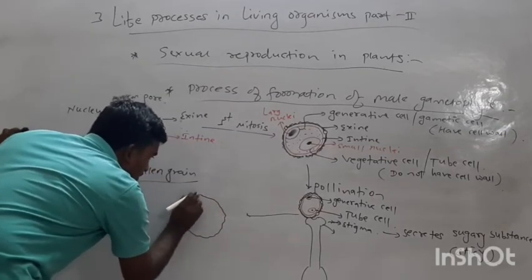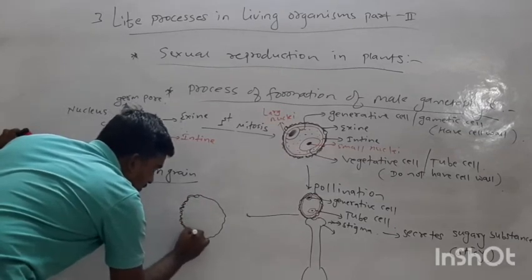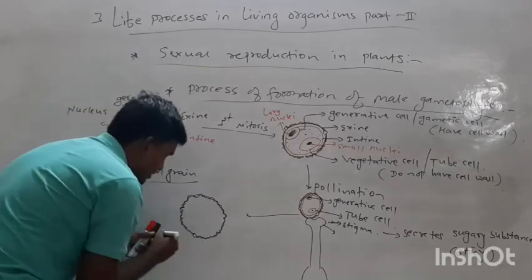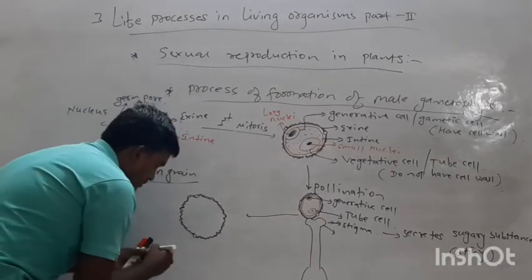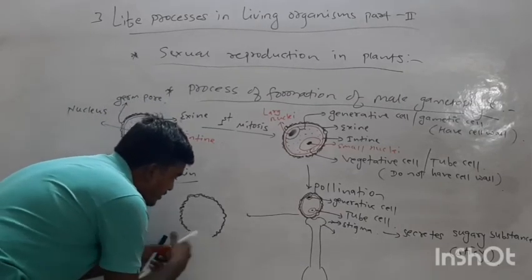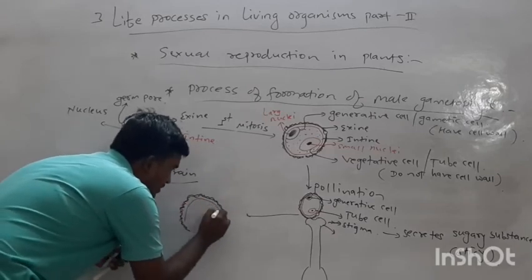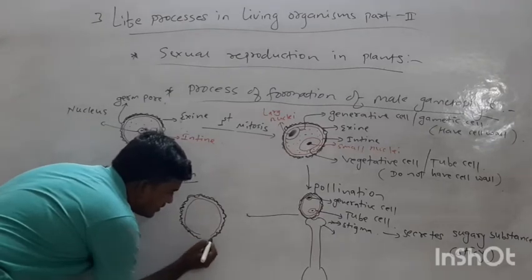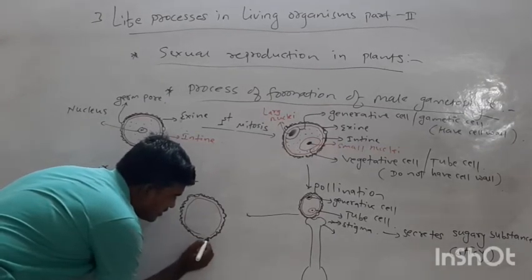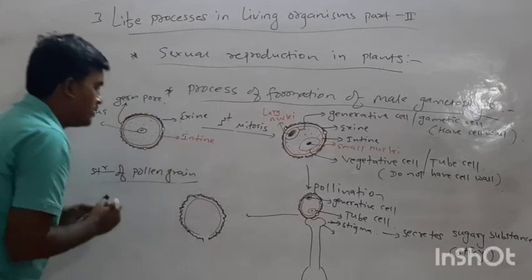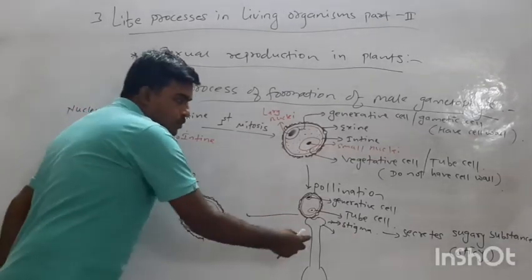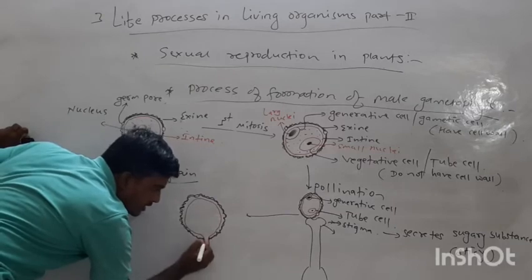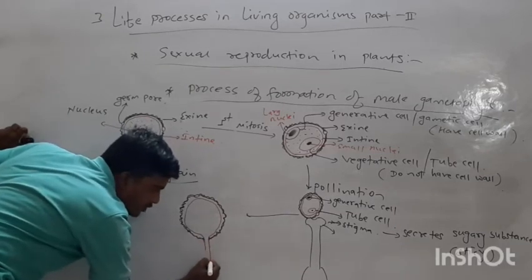This is the exine. What happens here? After reaching the stigma, the intine layer of the pollen grain moves through the stigma and within the style and forms a tube-like structure.